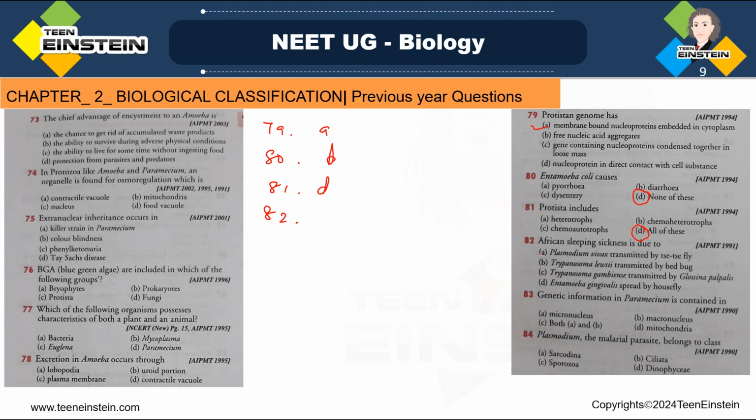And here, African sleeping sickness is caused by Trypanosoma gambiense, and that is transmitted by Glossina palpalis. Okay, so option D is the right answer.